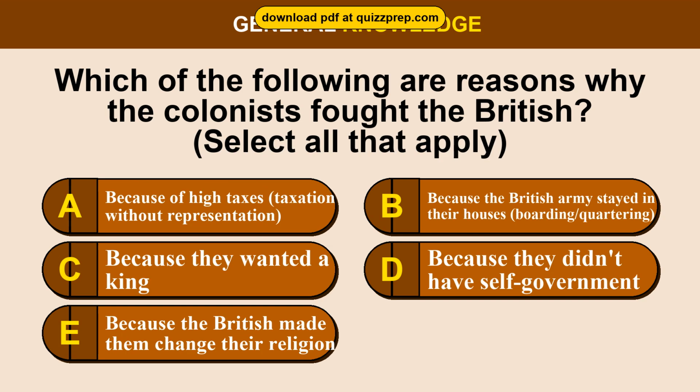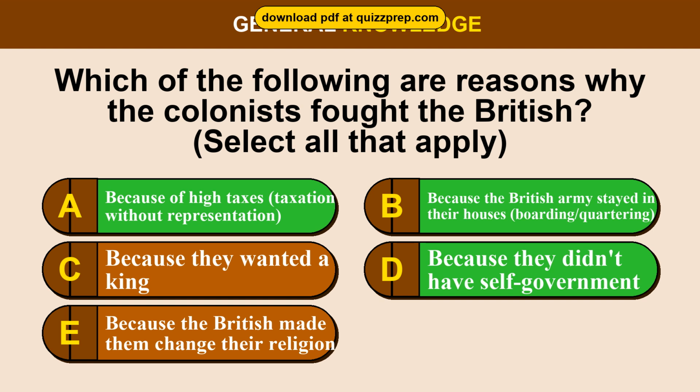Question 19. Which of the following are reasons why the colonists fought the British? Option A, because of high taxes, taxation without representation. Option B, because the British Army stayed in their houses, boarding/quartering. Option C, because they wanted a king. Option D, because they didn't have self-government. Option E, because the British made them change their religion.